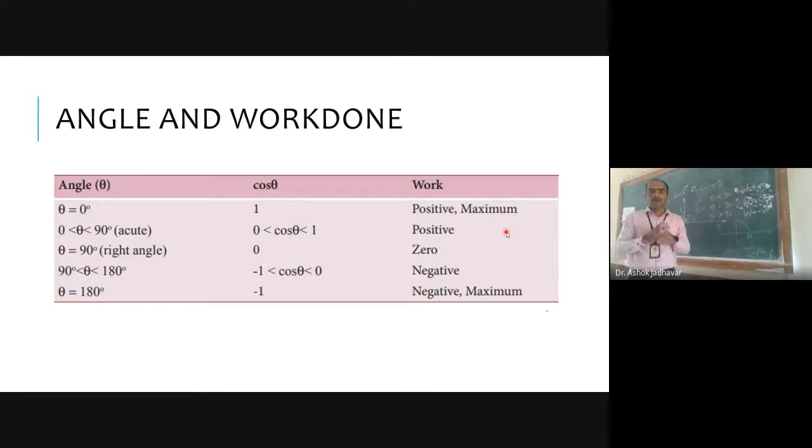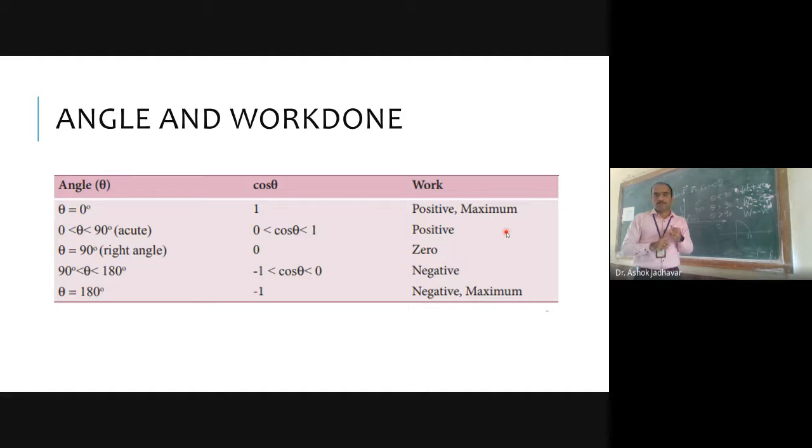Yes, sir. Okay. Now let us look at the value of theta is acute. When the value of theta is acute, or theta is in between 0 to 90, not equal to, in between 0 to 90. Then 0 and 90 are both excluded, and for any angle in between, what will happen to cos of theta? Cos of theta will vary from 0 to 1.